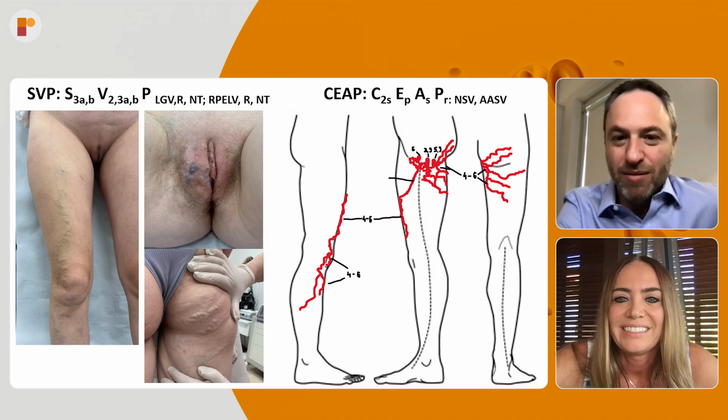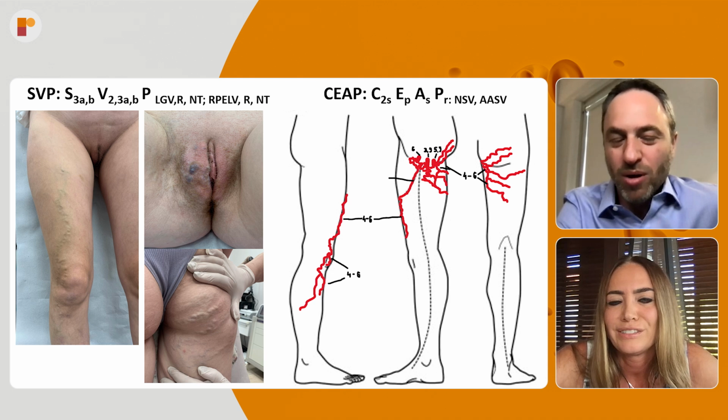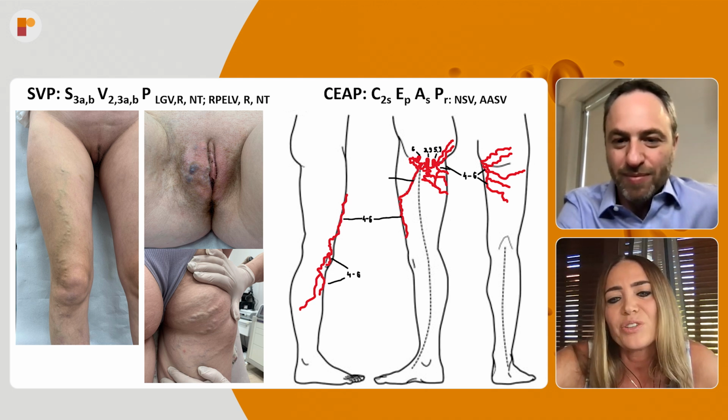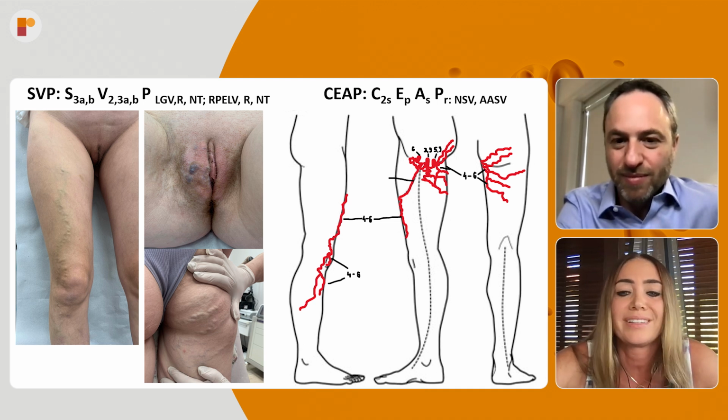Do you start from the bottom or do you start from the top? And how do you identify which is more important to treat first? Yeah, it's my treatment strategy. It's usually like that when I see a patient with varicose veins of pelvic origin, I see them a lot, 2 or 3 per day.